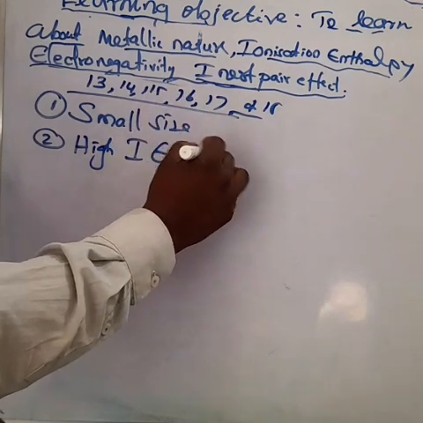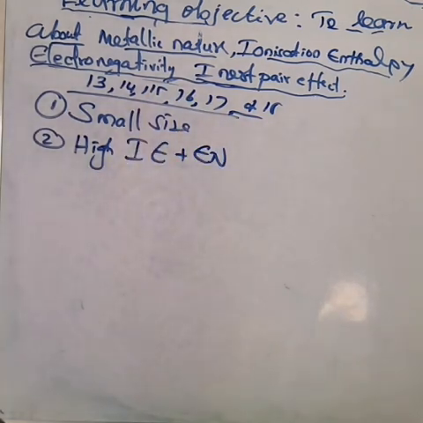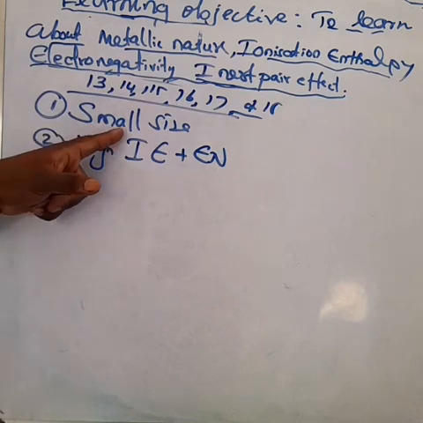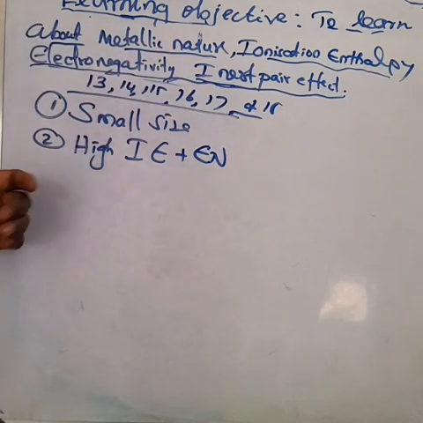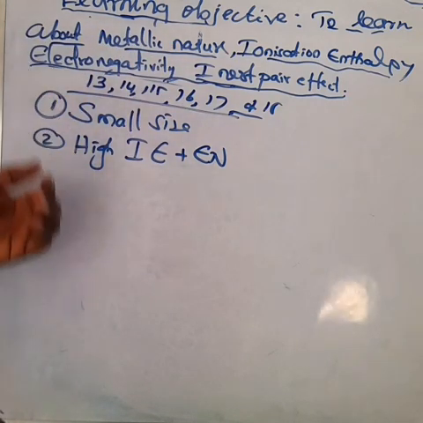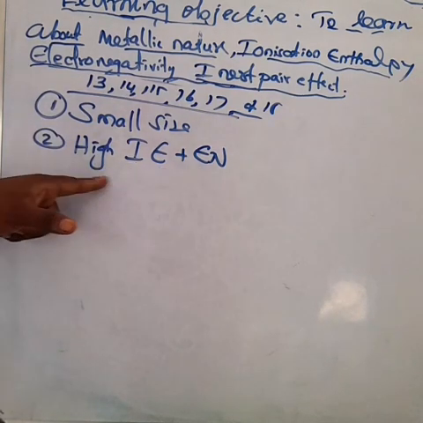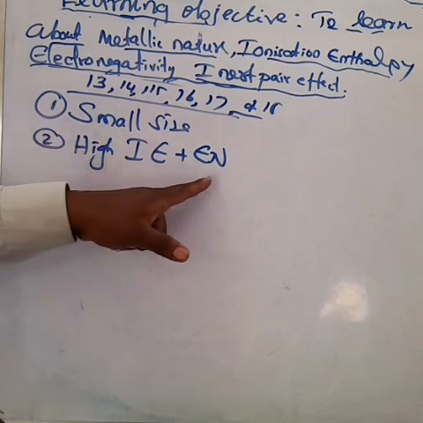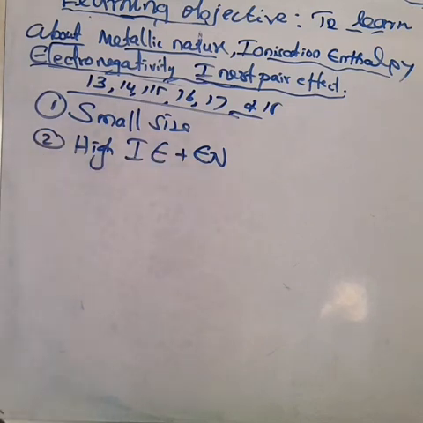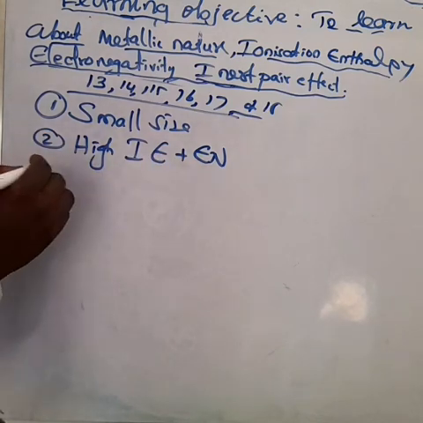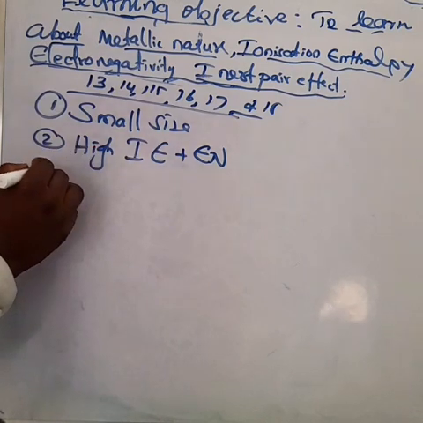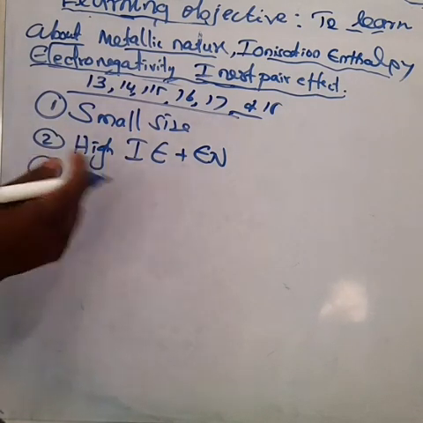Okay, the first point is small size. The first member of this group has a small size. Second, they have high ionization enthalpy and high electronegativity. And third, they do not have d orbitals in the valence shell. They have only p orbitals, the p subshell.